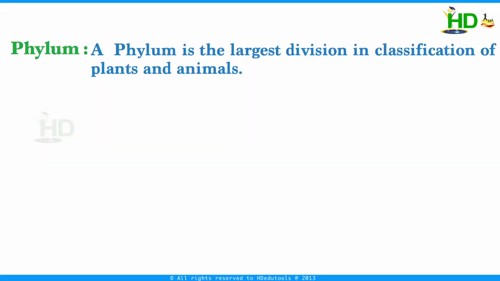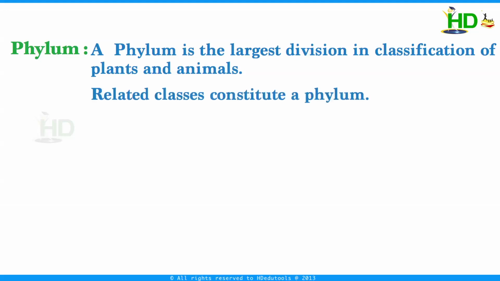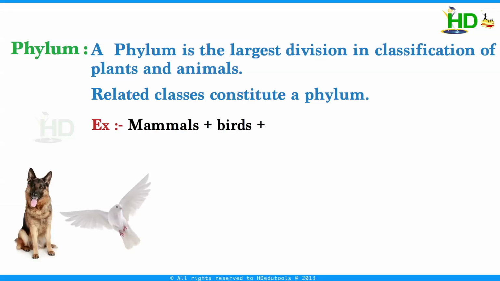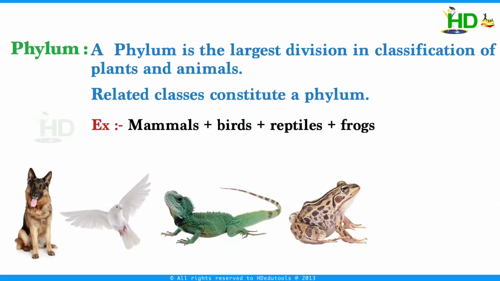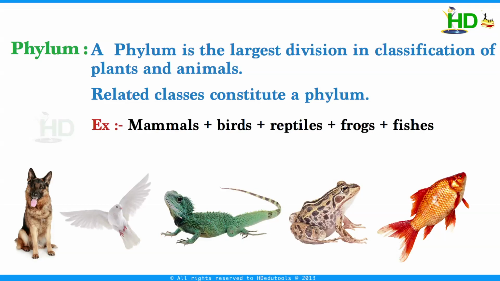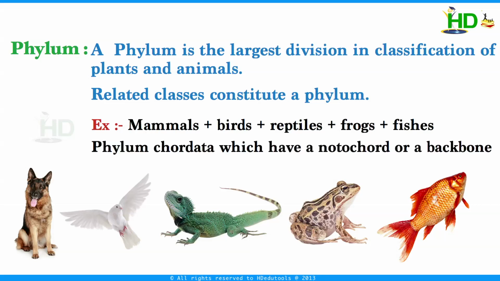And the next category level is phylum. This is the largest division in classification of plants and animals, and related classes combine to form a phylum. For example, the classes of different animals like mammals, birds, reptiles, frogs, fishes, etc. together constitute a phylum. That phylum is Chordata, which have a notochord or a backbone.